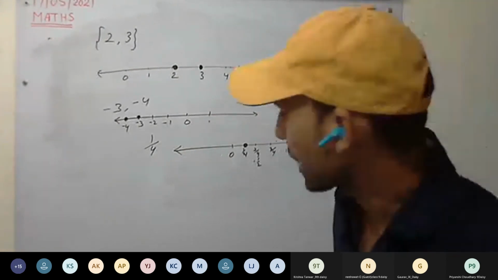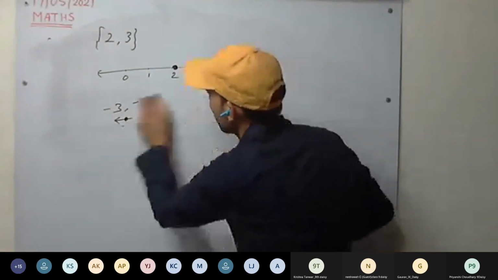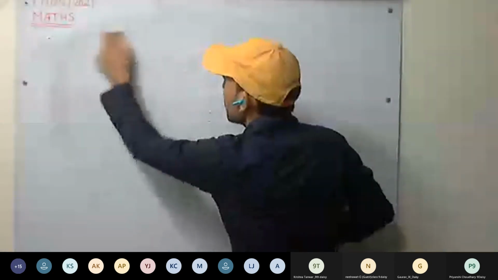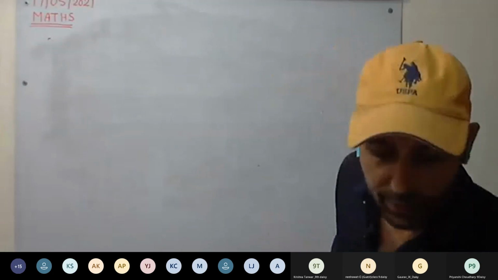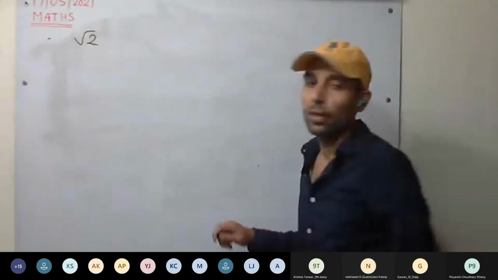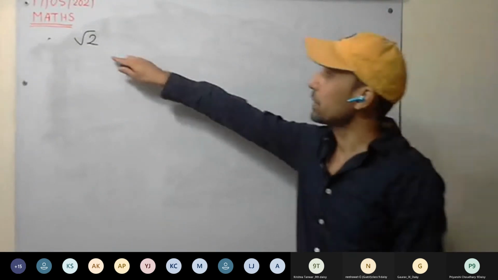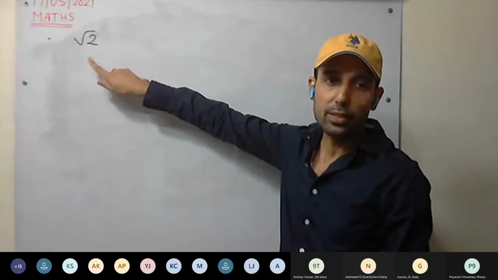Now to represent irrational number. How to represent irrational number? Okay. So the first irrational number we are taking is √2. We have to plot √2 on the real number line. Irrational numbers are real numbers. We can plot them on the number line.